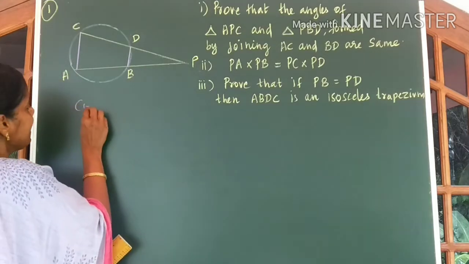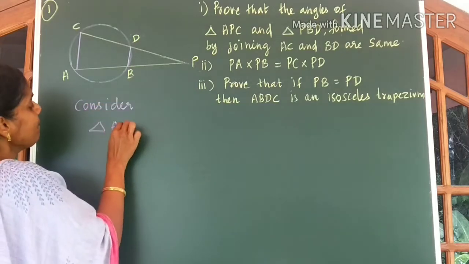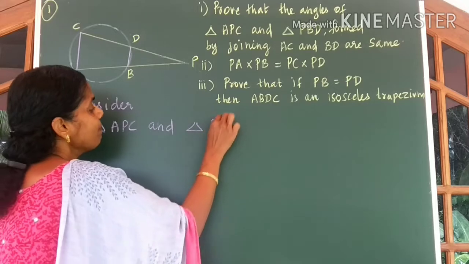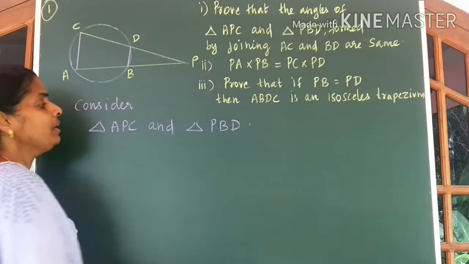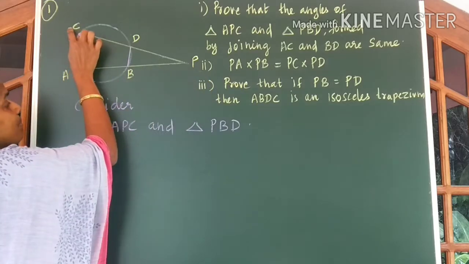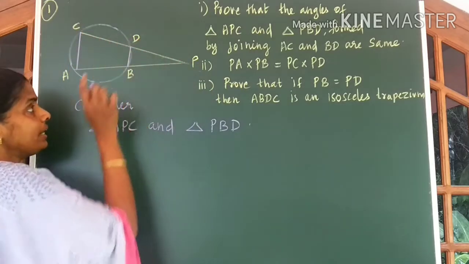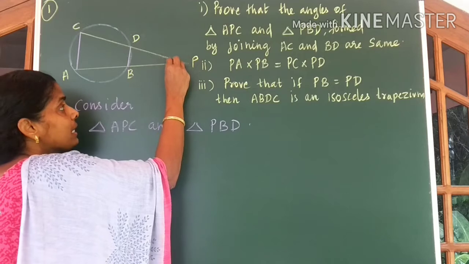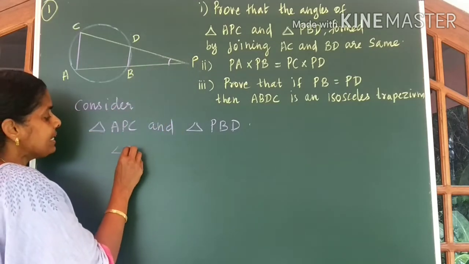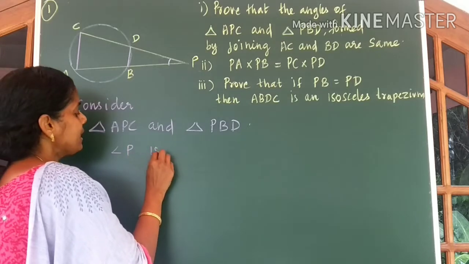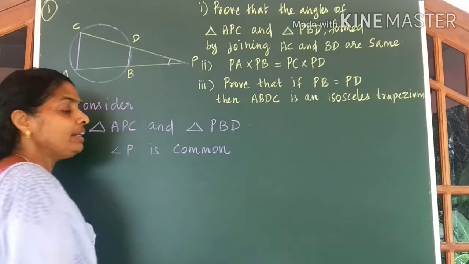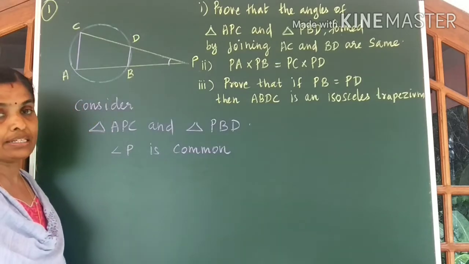Consider triangle APC and triangle PBD. Now you can say in both the bigger triangle and the smaller triangle, this angle P is the common angle. So we can write angle P is common. This is the common angle for both triangles.